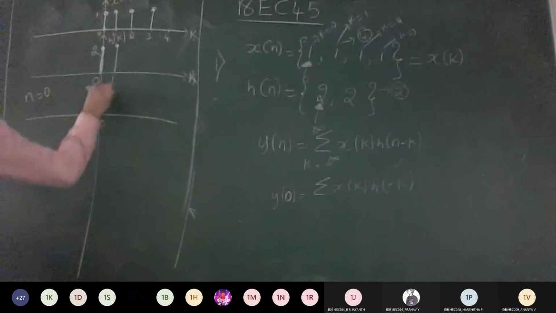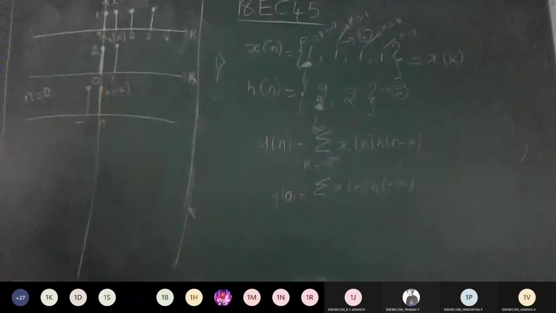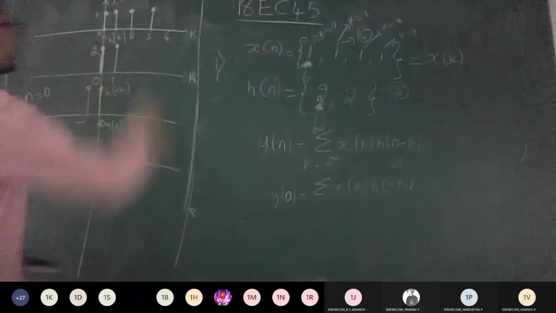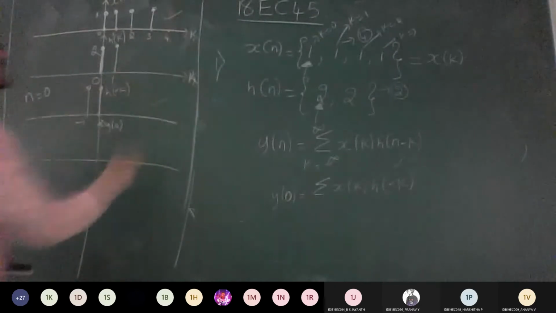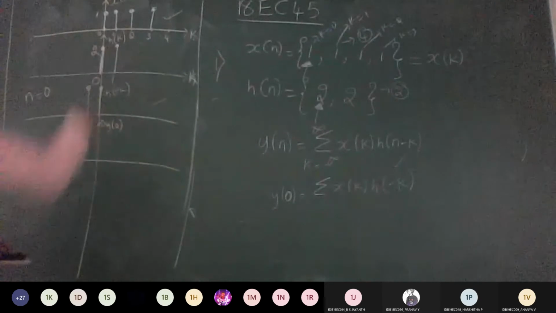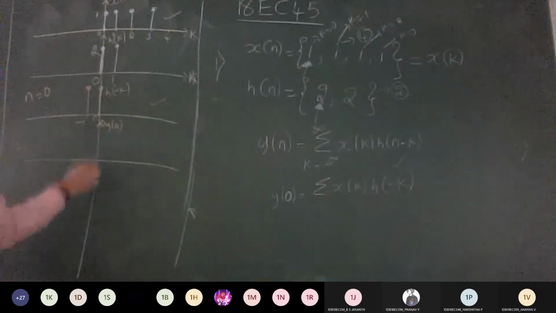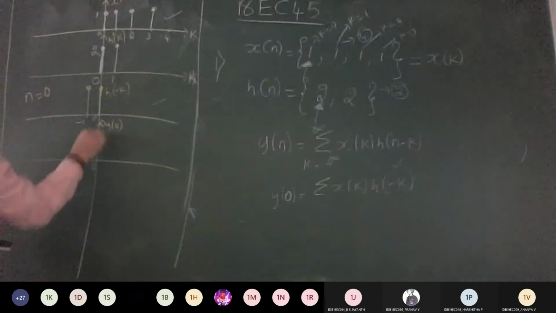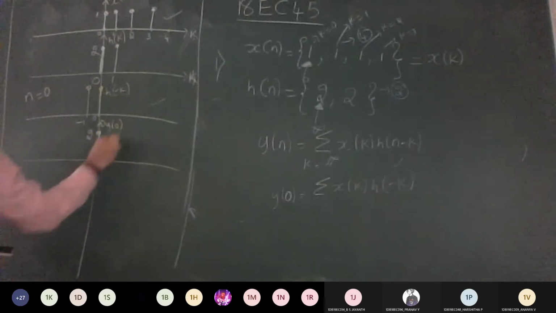Understood? Any doubts? Any doubts, guys? Is it okay? Yes, sir. So now what should you do? I need to get the answer for this, so I need y of 0. What is the y of 0 answer? Just multiply this with this. Look here: on the negative side nothing, 0, on the positive side nothing, 0. So only at the 0th position can I trace the answer. Is this the answer you got using the formula?